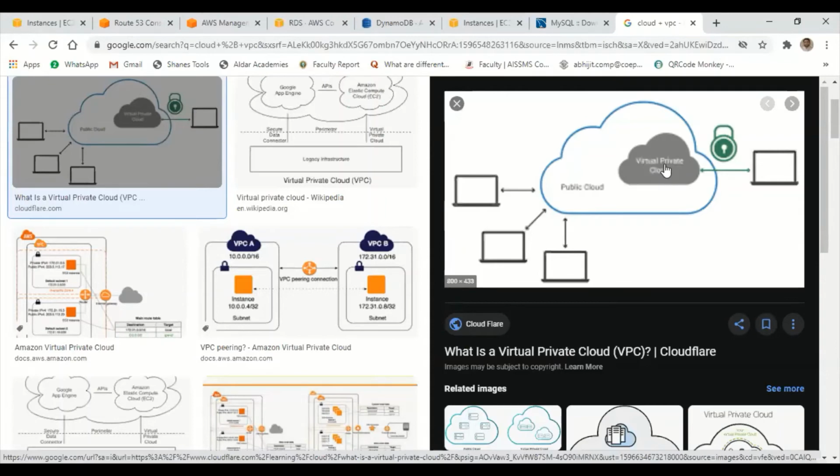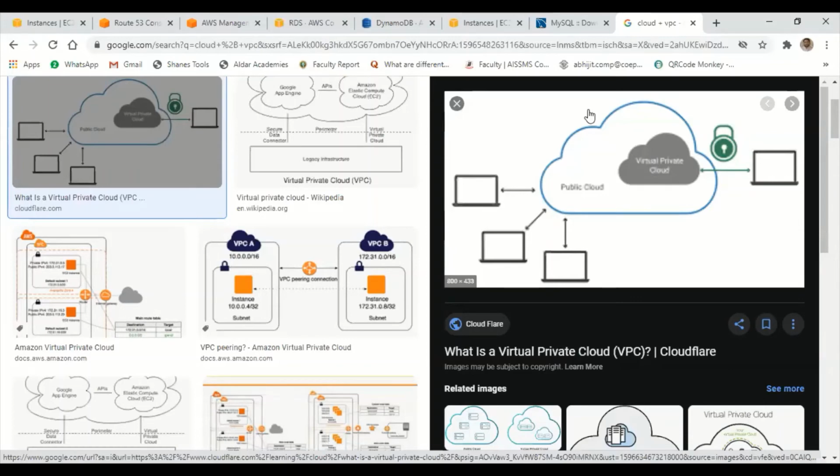Now I will be having two options. One is I can access that MySQL within my virtual private cloud. Hope you are clear. Or else it is also possible to access MySQL outside of this virtual private cloud. Amazon gives both options. Either you can access from outside or within the boundary of your virtual private cloud.